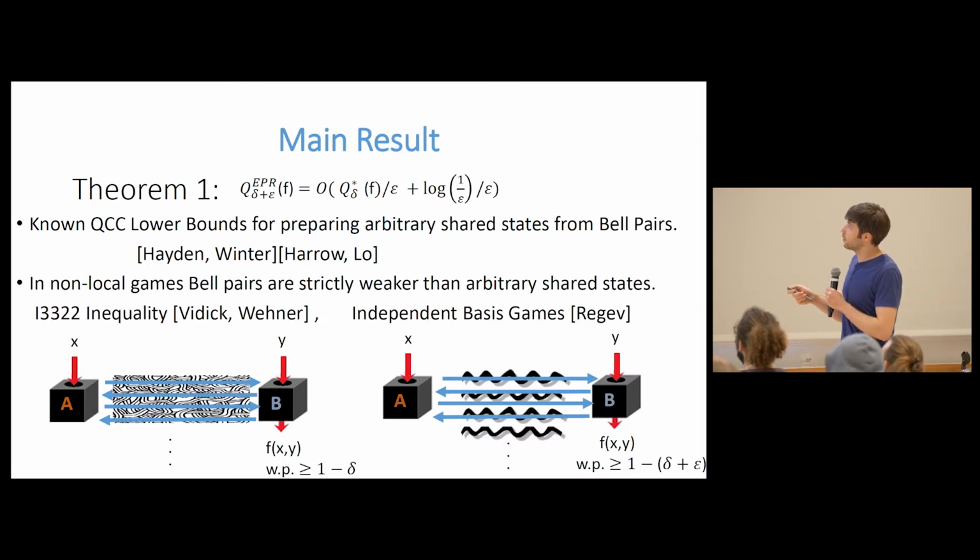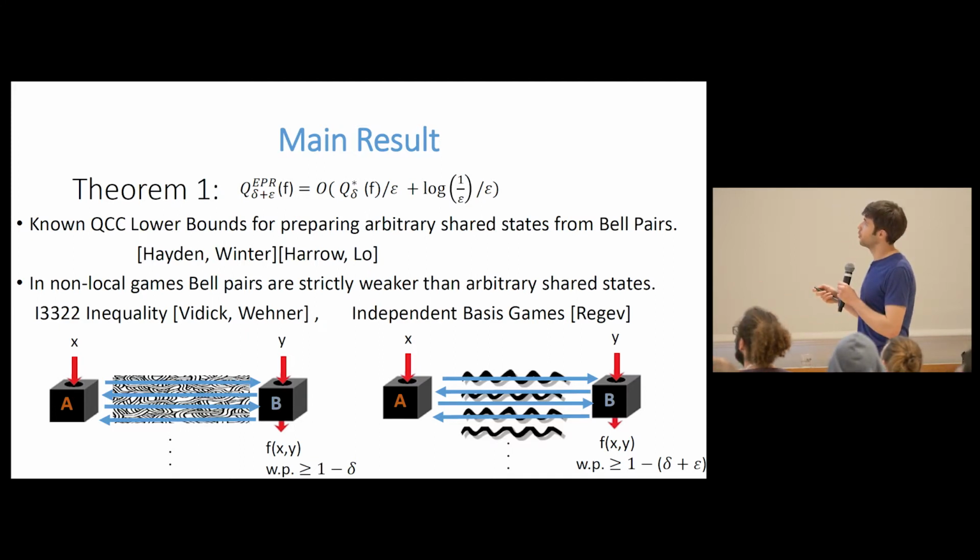Another reason is that in non-local games, so I'm not going to say what a non-local game is, but it's like this setting here, except with no communication at all, so no blue arrows, only shared entanglement, and then both Alice and Bob report an answer. So Bob reports a bit, Alice reports a bit, something like that. In the context of non-local games, we know that sharing only Bell pairs can be strictly weaker than sharing arbitrary entangled states.